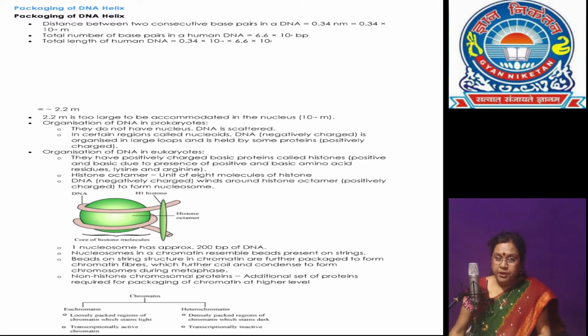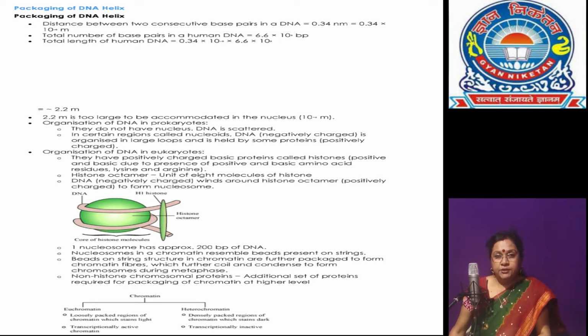Roger Kornberg in 1974 reported that the chromosome is made up of DNA and histone proteins. Later, Beadle and Tatum reported that chromatin fibers look like beads on a string, whereas the beads are the repeated units of proteins.